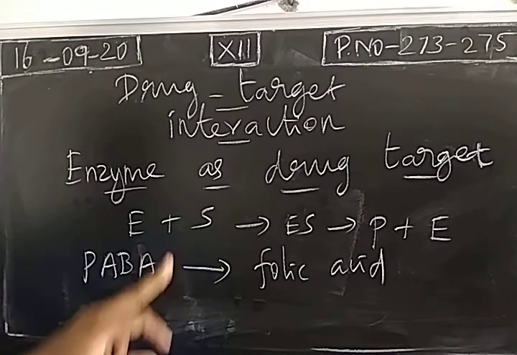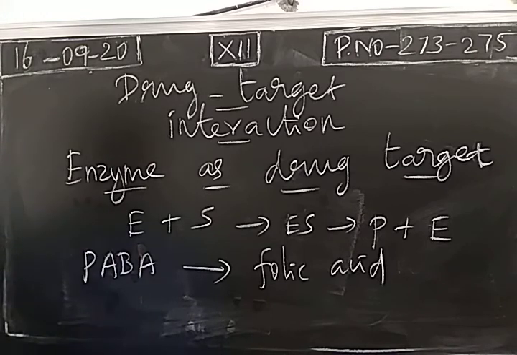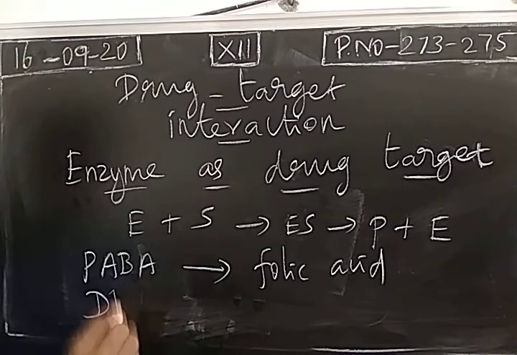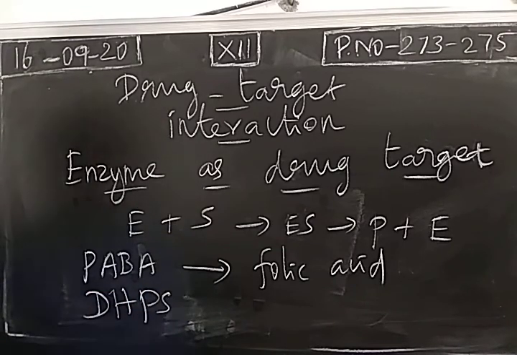So this is acting as a substrate molecule. And the enzyme is DHPS. This substrate para-amino benzoic acid is combining with this enzyme DHPS, and its name is dihydropteroate synthase. Right, synthase.